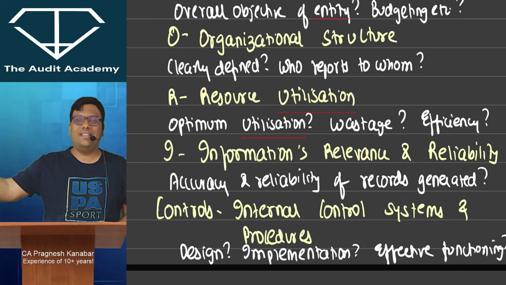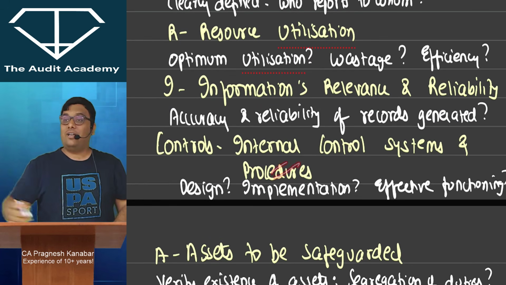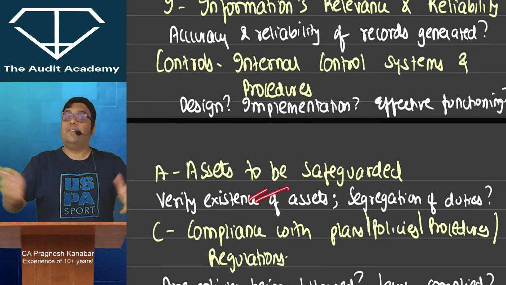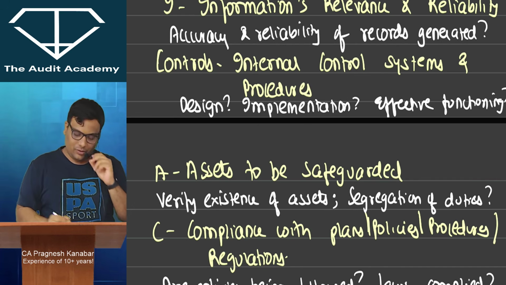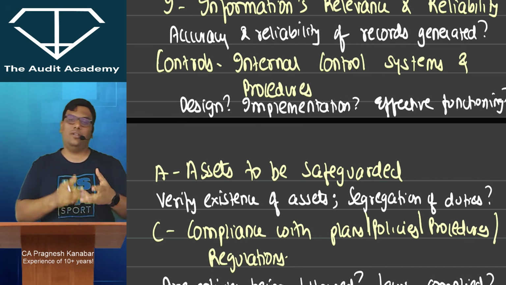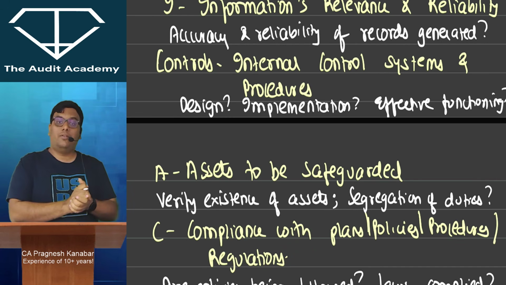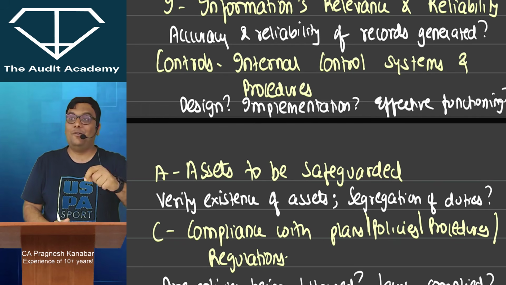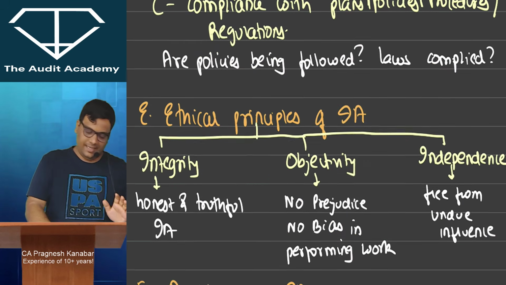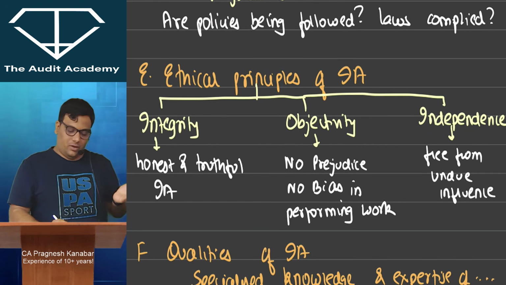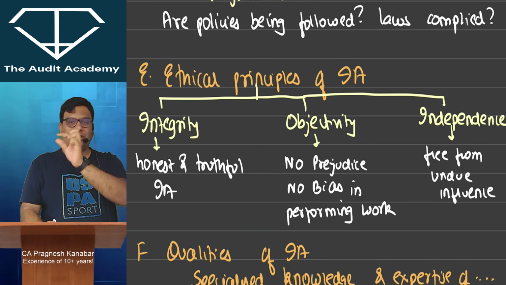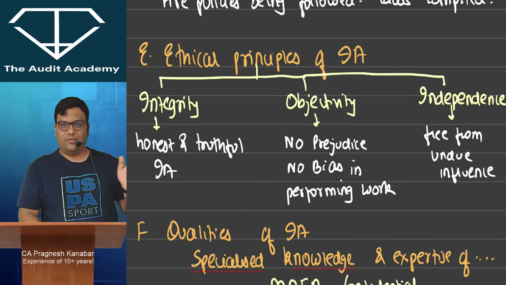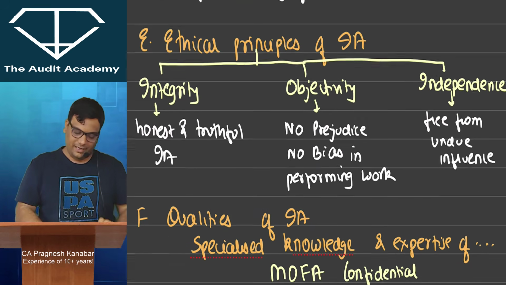Then whether the information is relevant and reliable or not. Then what the internal control systems and procedures are. You will review that. Then whether the entity is able to protect its assets or not. And compliance with law, plans, policies, procedures. Whether the entity is complying with the policies or not, he will audit that. He himself is not complying, I mean, he is not going to be the one executing it. He will audit it. Then the ethical principles of the internal auditor: integrity, objectivity, independence. Their meaning is integrity, honesty, truthful; objectivity, unbiased; and independence, free from influence while forming an opinion. I have to just explain that and finish it off.